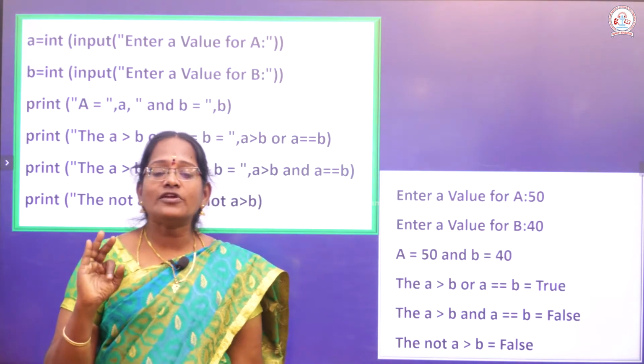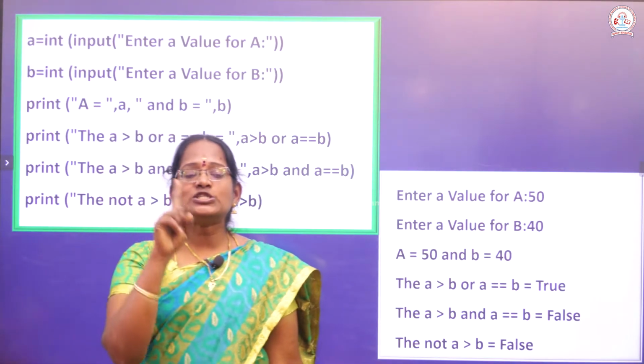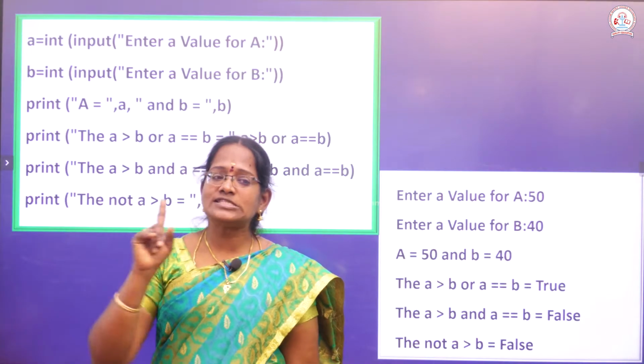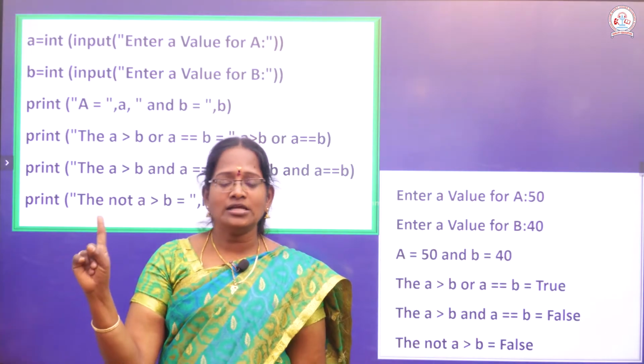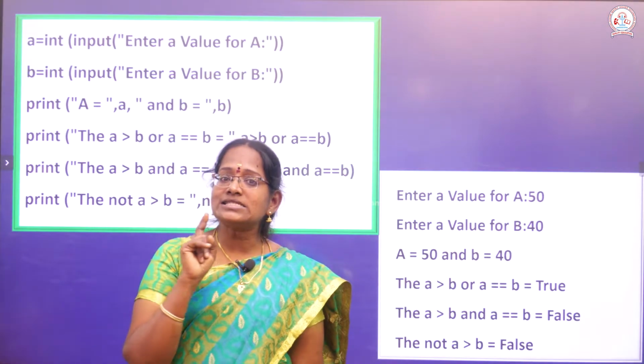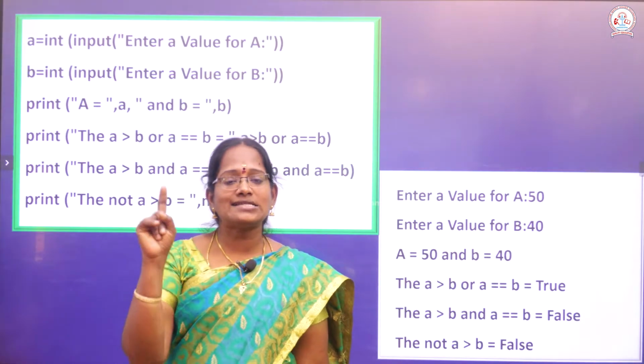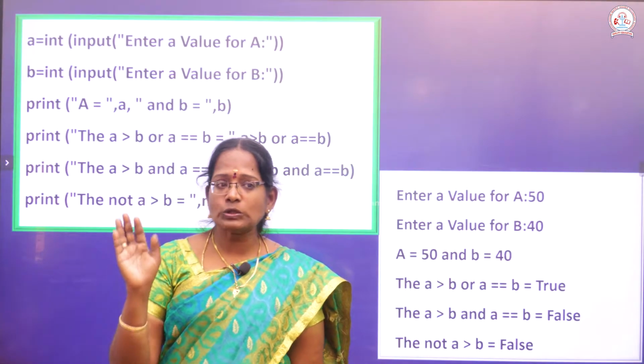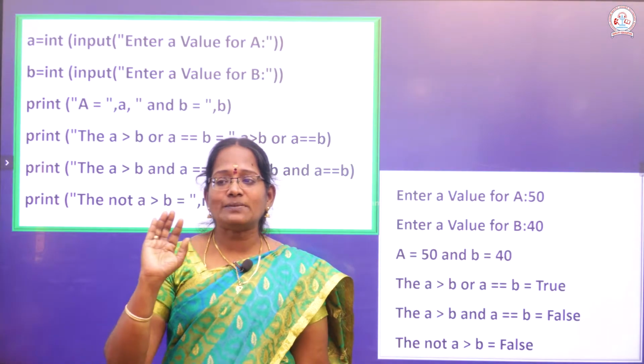Already we know in a Boolean expression 0 plus 0 is 0, 0 plus 1 is 1, 1 plus 1 is 1. The plus symbol is treated as the OR operator. And the AND operator means multiplication.